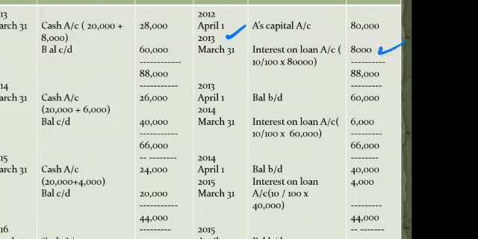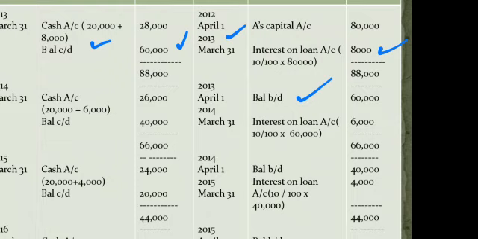So now what payment will be made to him on this date? 2013 March 31st on the debit side. See, it is cash account. 20,000 payment we are making towards principal plus 8,000 towards interest. So we are paying 28,000. So we are left with a balance of 60,000. Right? Now moving further to the second year. 2013 April 1 will bring down the balance of 60,000.